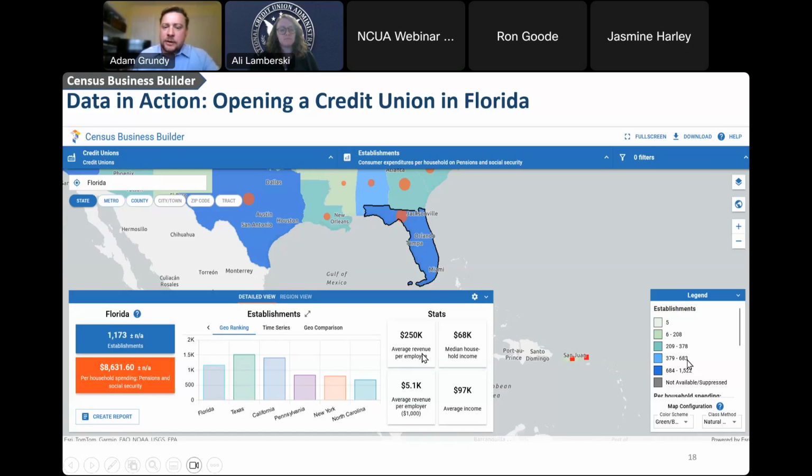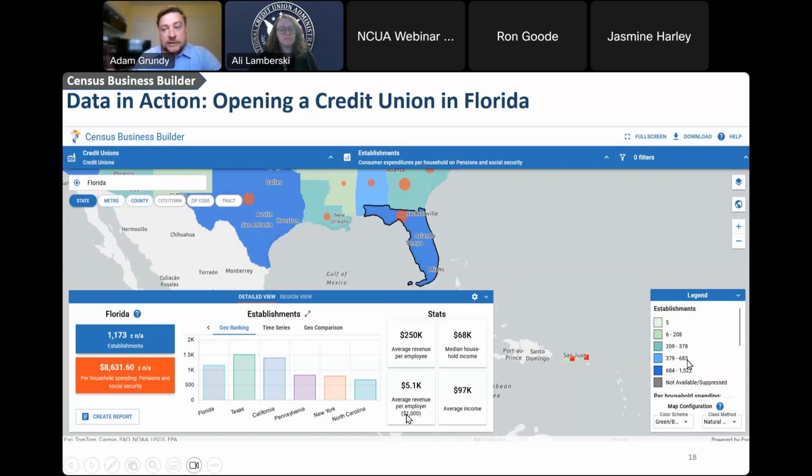Other things we have in here is the average revenue per employer. This is at the state level because that's the geography that I've selected. $68,000 per year is the median household income. So again, if you're looking at leveraging some of this data to help out the people in your community in the state of Florida as a credit union, you could obviously use this data to help inform those data-driven decisions. And then we also have $5.1 thousand per year for the average revenue per employer.